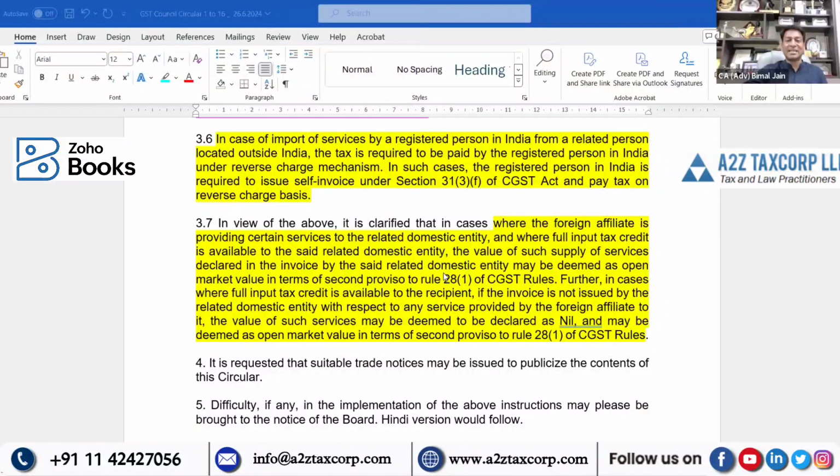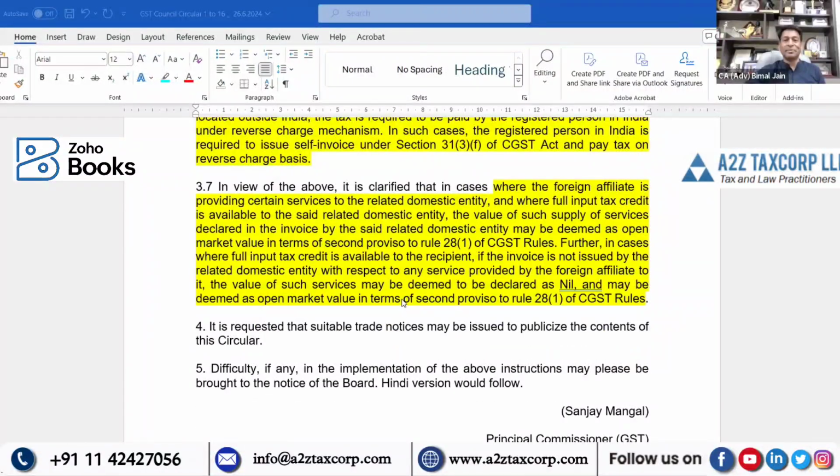In such case, the registered person in India is required to issue a self-invoice to himself under section 31, subsection 3, clause F, and pay the tax under reverse charge basis. This is what the provision says. The recipient who is registered will raise a self-invoice to himself, pay the RCM liability and take corresponding credit.